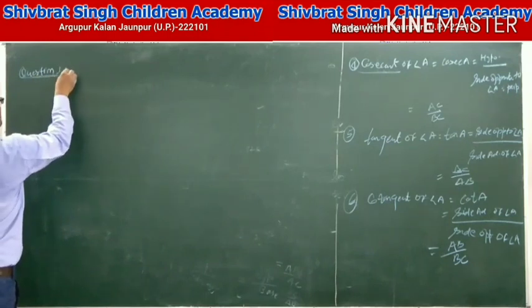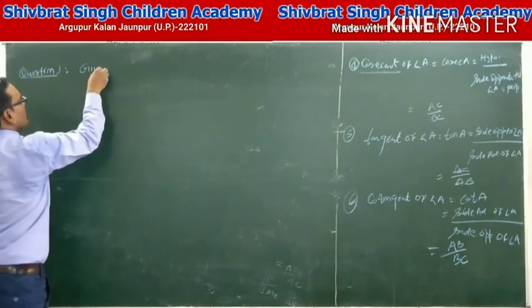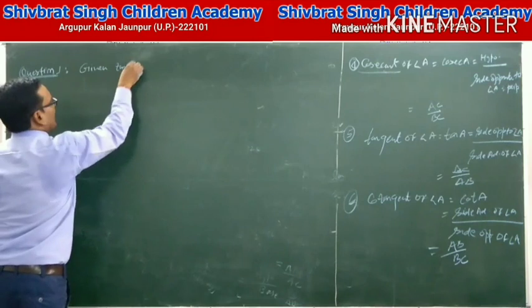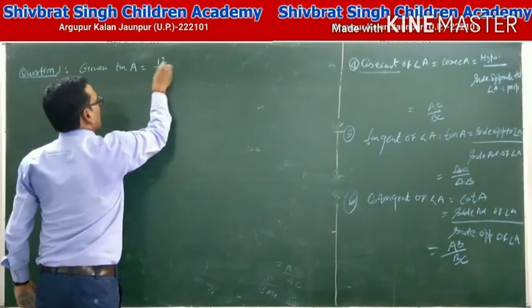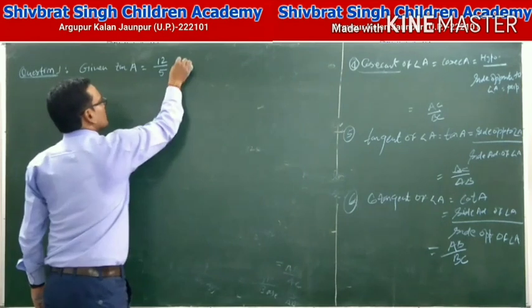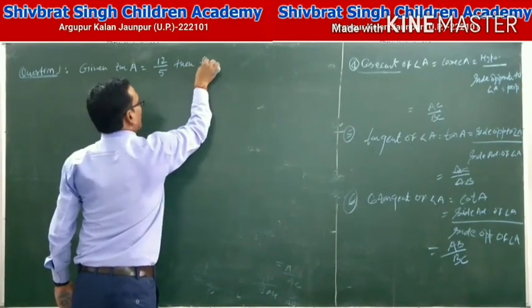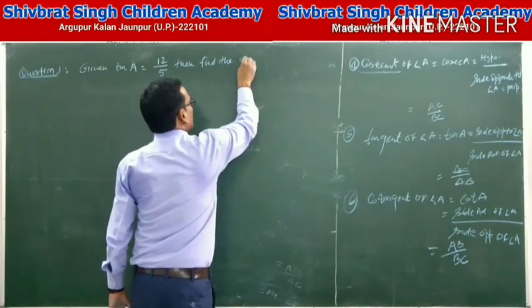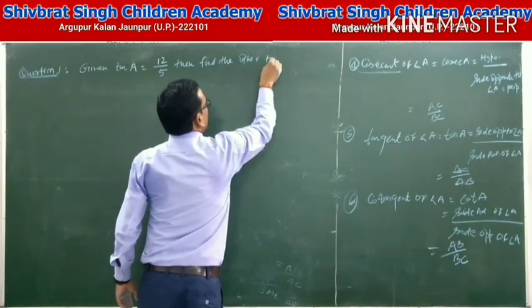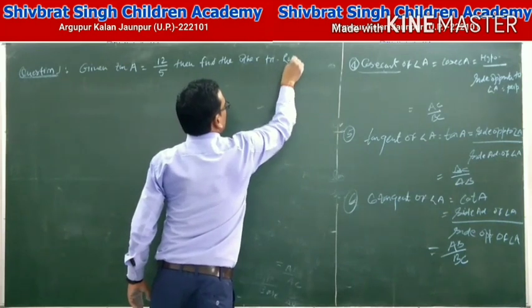Question first: given tan A equal to 12 by 5, then find the other trigonometric ratios.